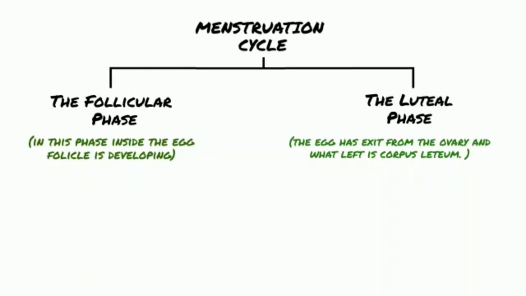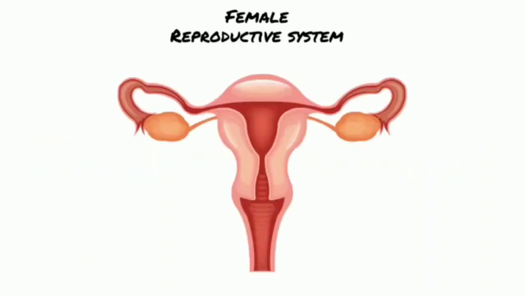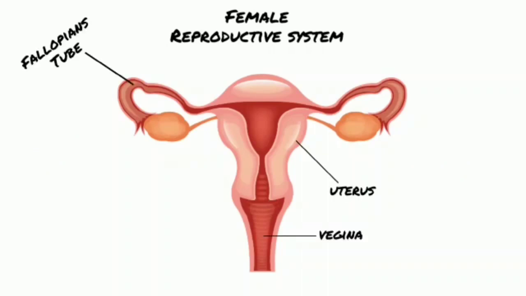In many women, the cycle is different. It ranges from 21 to 35 days in adults. The luteal phase is always 14 days long, so it means the follicular phase is getting larger and smaller. The female reproductive system consists of the vagina, uterus, fallopian tube, and ovary. The ovaries are where the eggs grow. Once they are fertilized, they travel through the fallopian tube into the uterus.